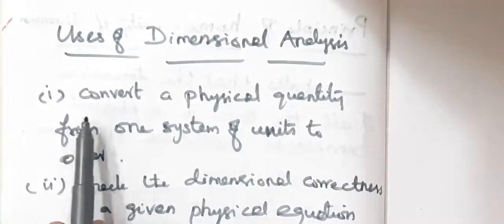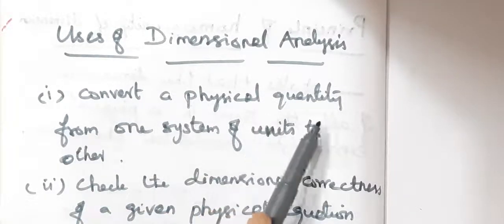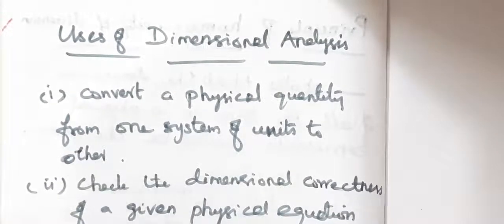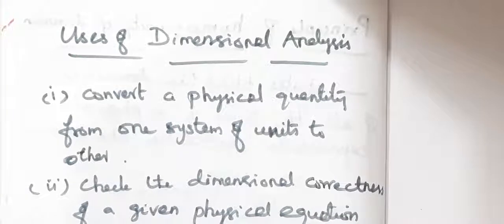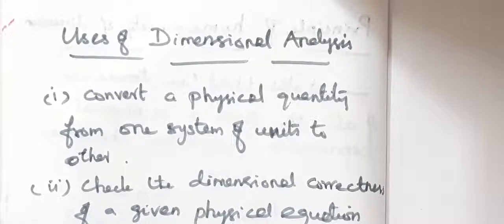The first use is, this method is used to convert a physical quantity from one system of unit to another system of unit. That means if one system of unit is CGS, we can convert into the SI system of unit. If it is in the SI system, we can convert into the CGS system of unit. That is the meaning.